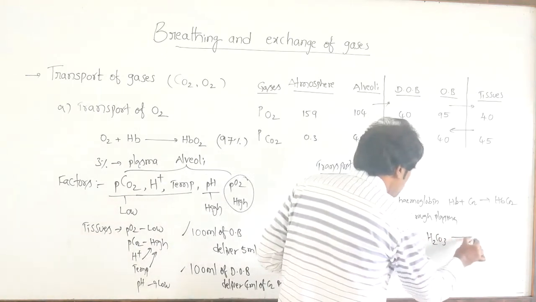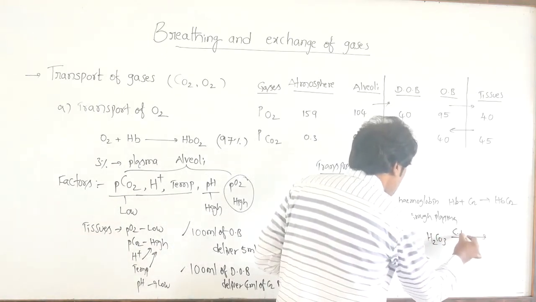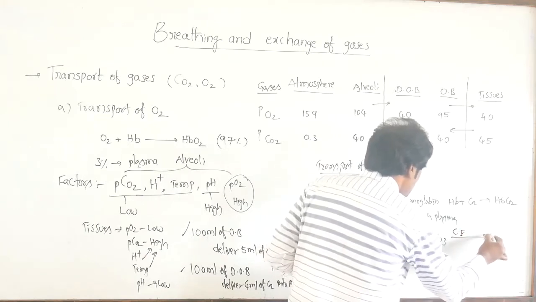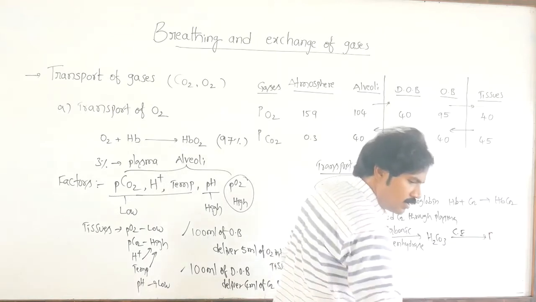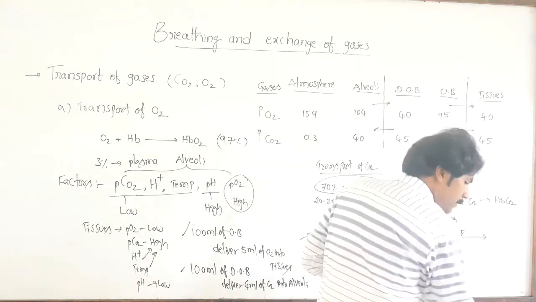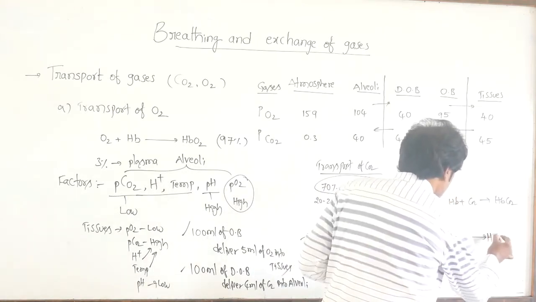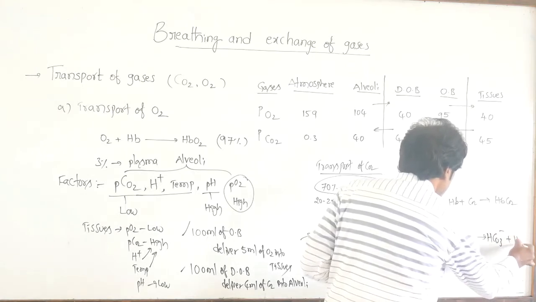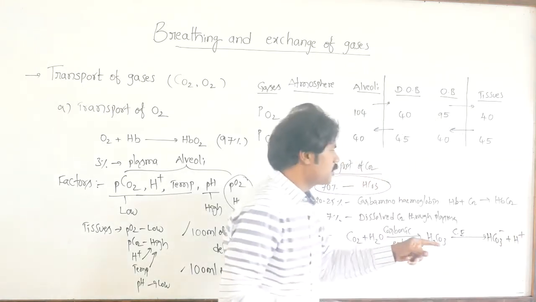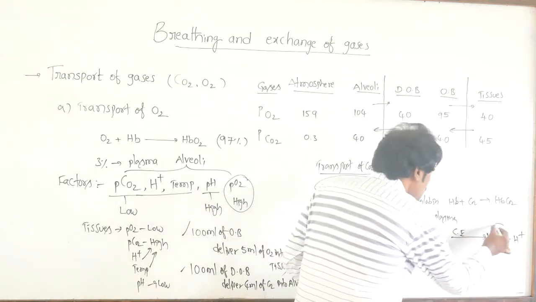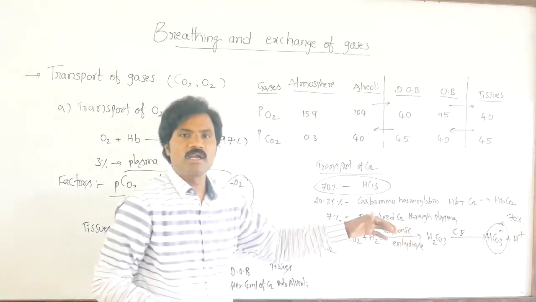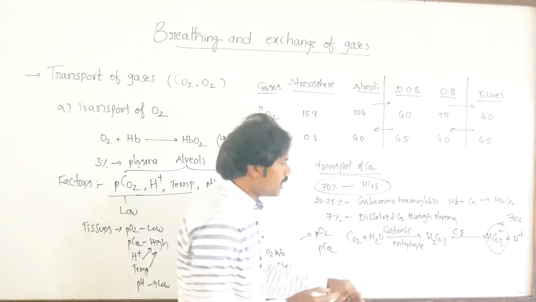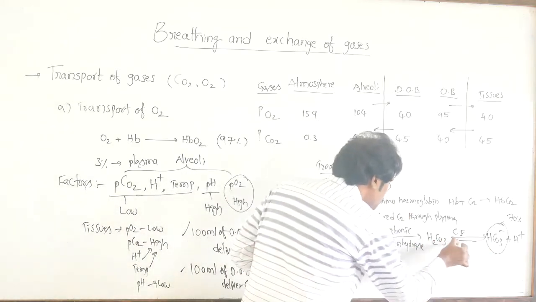The carbonic acid, again with carbonic anhydrase enzyme, converts into bicarbonate, HCO3 minus, and H plus ions. In this form, 70% of the carbon dioxide is transported in our blood. It is a reversible reaction.